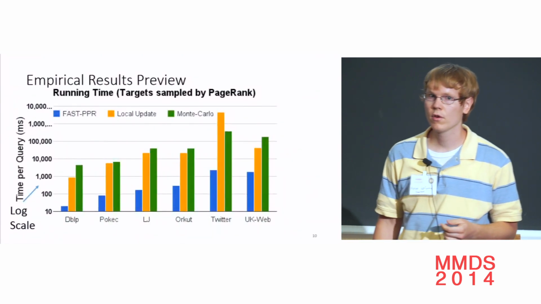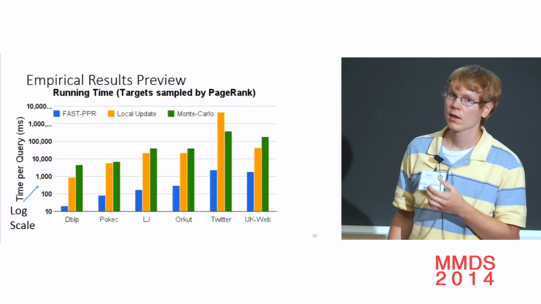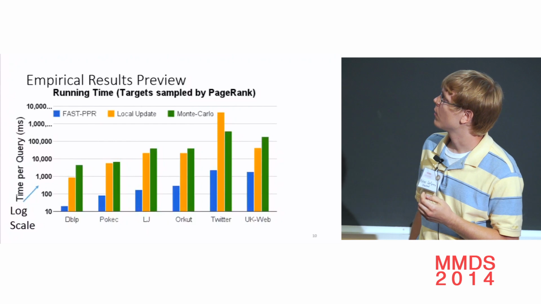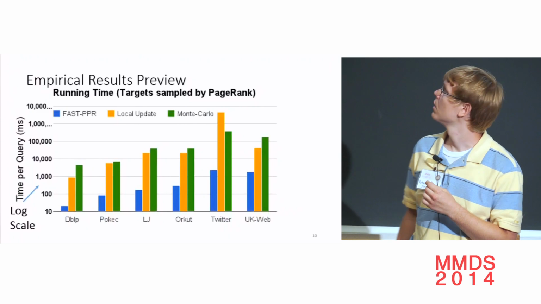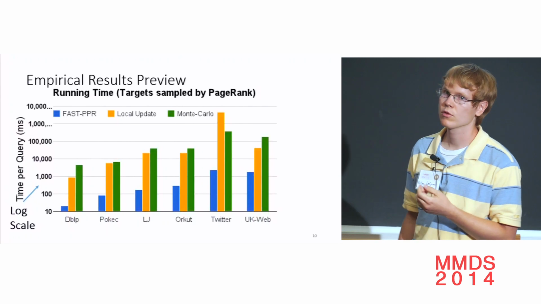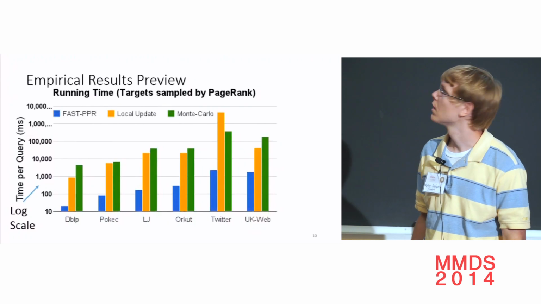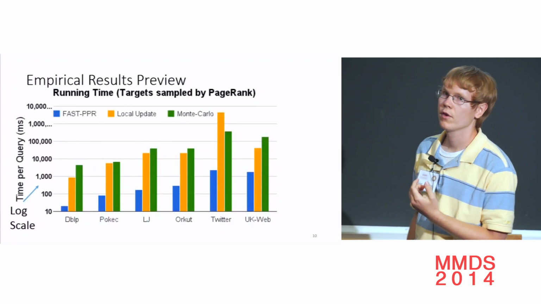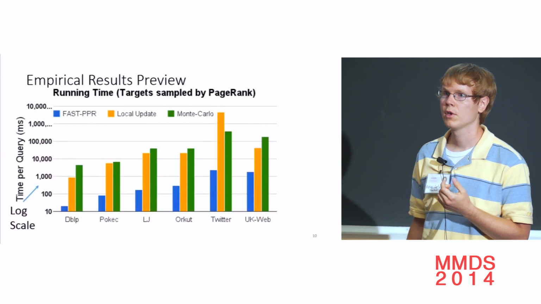So first I'm going to preview the results that we have. So this is running time. Each of these groups of bars is a graph, and I'll explain later what graphs they are. And the y-axis is the running time of algorithms. So you compare our algorithm in blue to local updates in orange, which is a local version of power iteration, and Monte-Carlo in green, like sampling random walks. And this is a log scale. Each horizontal bar is a factor of 10 improvement. And we find that in every graph, our algorithm is 20 times faster for a random source-target pair.